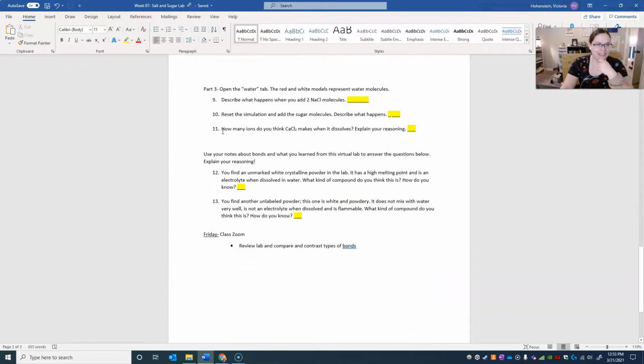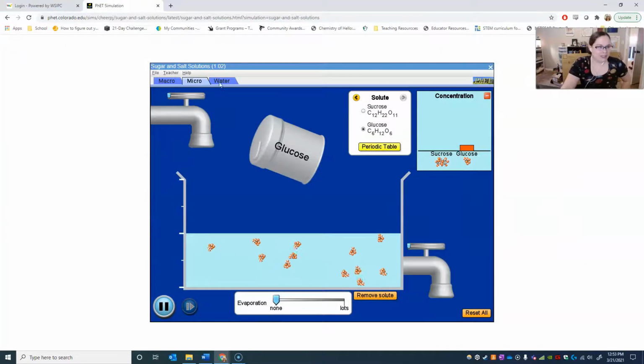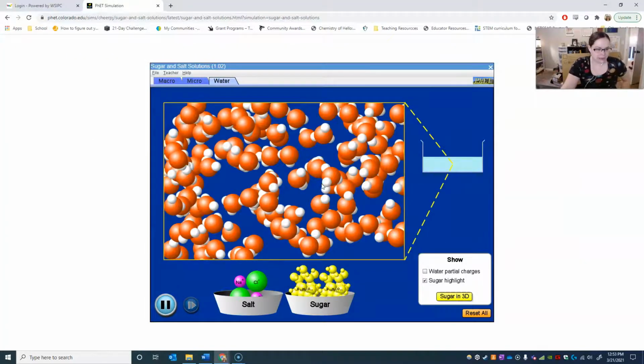So part 3 says to open that final tab. It says the red and white molecules represent water. Describe what happens when you add sodium chloride molecules. Reset and add sugar. And then it asks, how many ions do you think calcium chloride makes when it dissolves? Explain your reasoning. Okay, so last tab is the water tab.